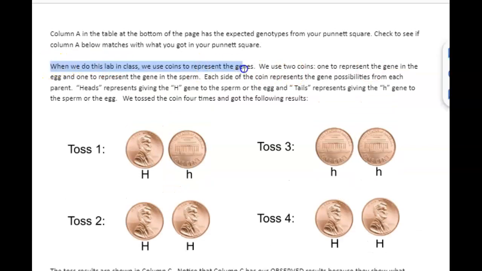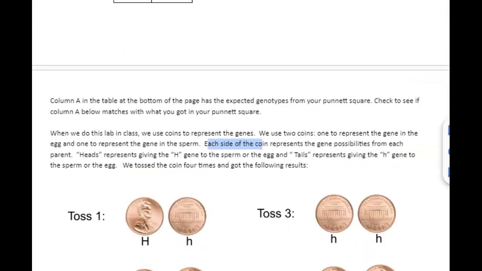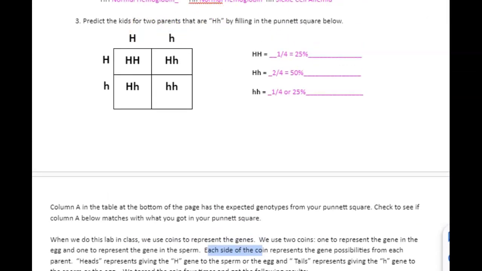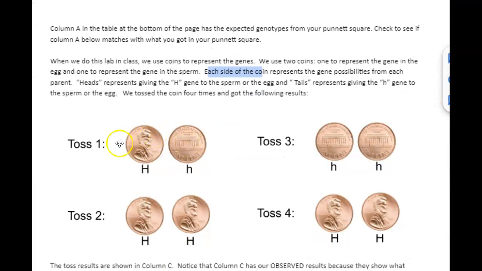When we do this lab in class, we use coins to represent genes. We use 2 coins. So notice 1, 2. 1 to represent the gene in the egg and 1 to represent the gene in the sperm. Remember, Punnett squares are showing us what are the possible combinations of sperm and egg. Each side of the coins, there's 2 sides, a head and a tail, represents the gene possibilities from each parent. So because each parent was big H, little h, they could either give a big H, which we're going to use as heads, or a little h. So it says heads represents the big H gene, giving the big H gene to the sperm or the egg. Tails represents the little h.